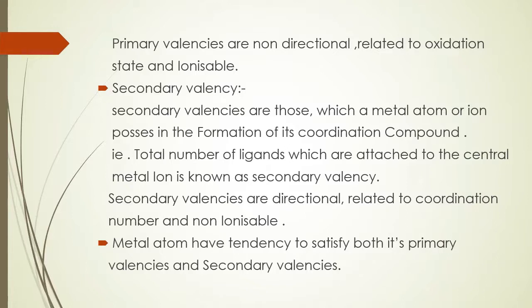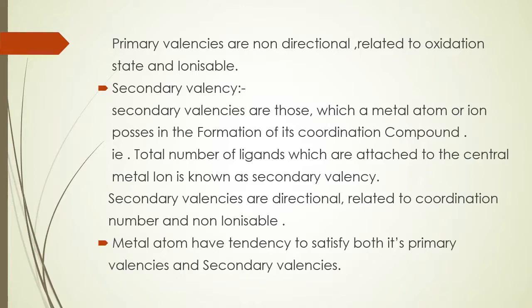Secondary valencies are those which a metal atom or ion possesses in the formation of its coordination compound. That is, the total number of ligands attached to the central metal ion is known as secondary valency. Secondary valencies are directional, related to coordination number, and non-ionizable.